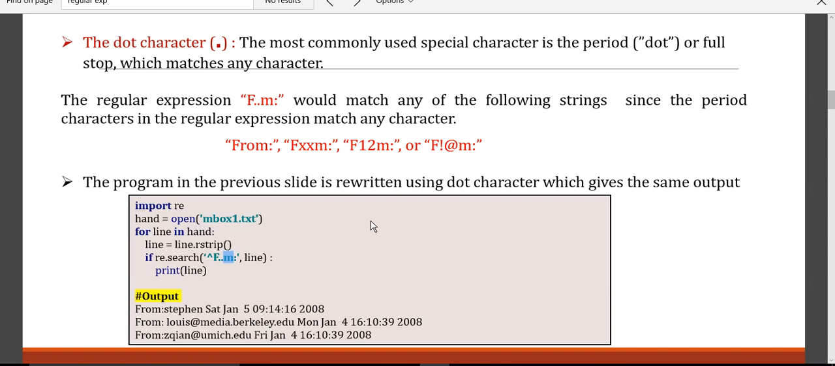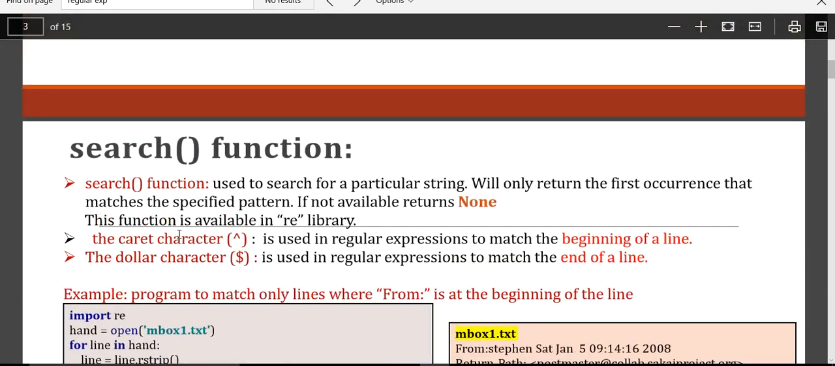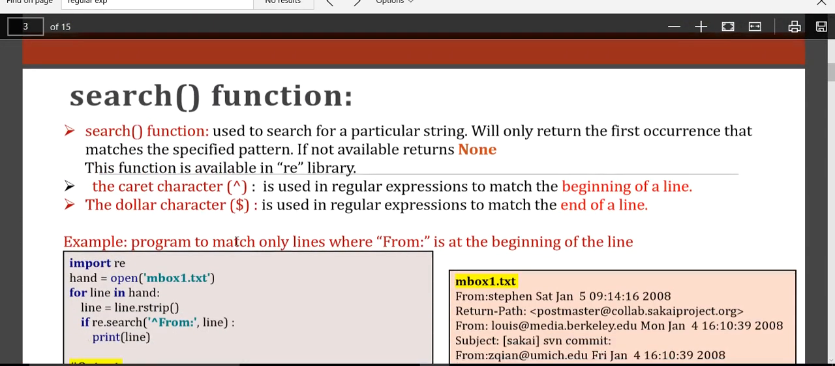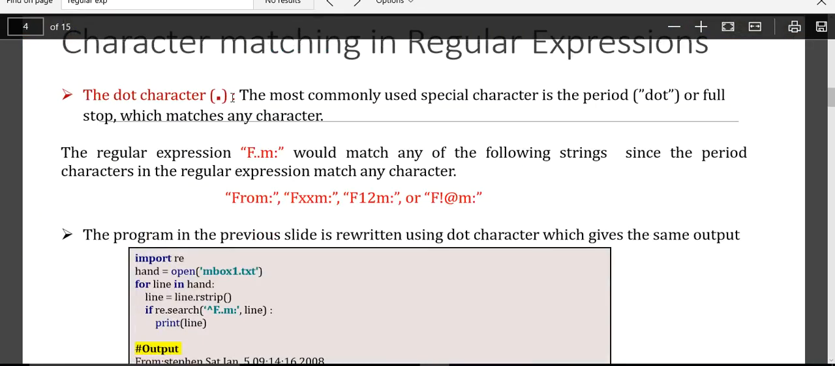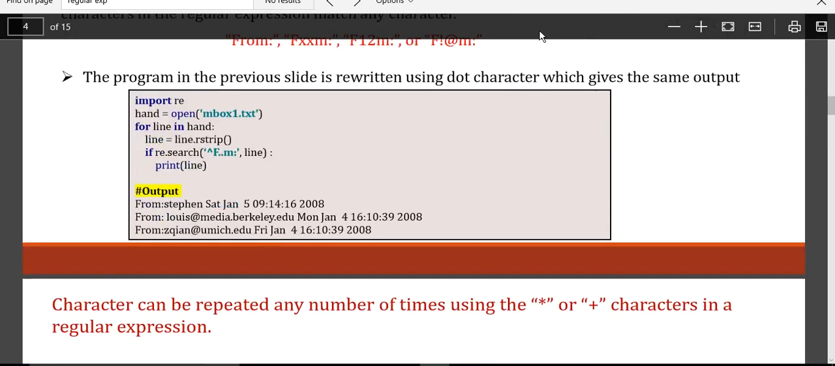So let's move on. I hope you understood the different symbols that we have come across till now. One is the caret symbol that represents the beginning of the line. The dollar symbol represents the end of the line. So remember, it is the end of the line, not the end of a word. And similarly, we have a dot. It is a special character used to match a single character. So the same program was rewritten by using this.